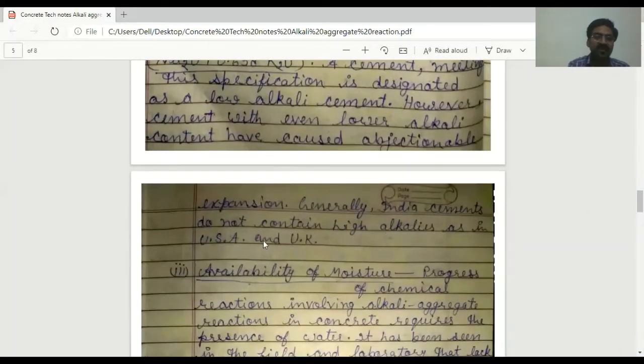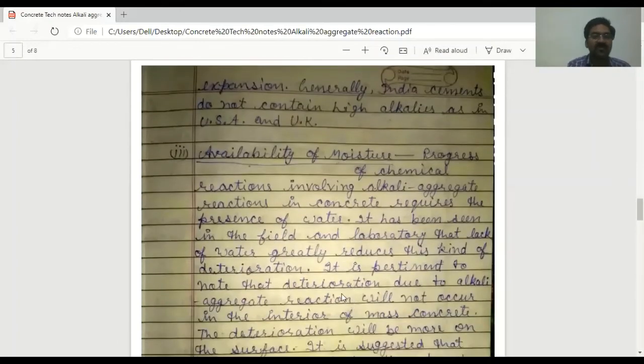Generally, Indian cements do not contain high alkalis as in USA and UK. And third factor is availability of moisture. Progress of chemical reactions involving alkali aggregate reaction in concrete requires the presence of water. It has been seen in the field and laboratory that lack of water greatly reduces this kind of deterioration.